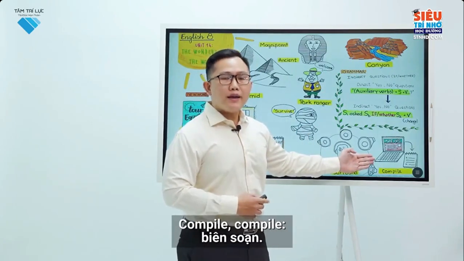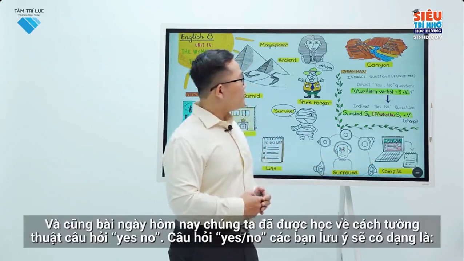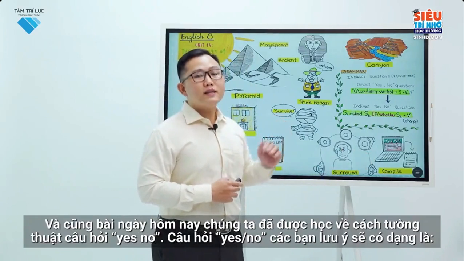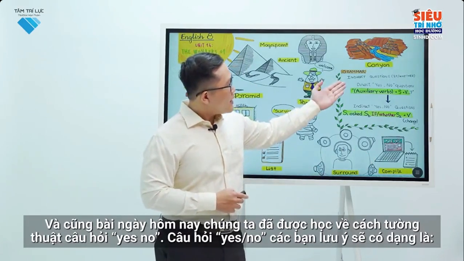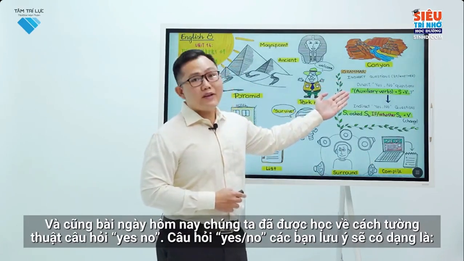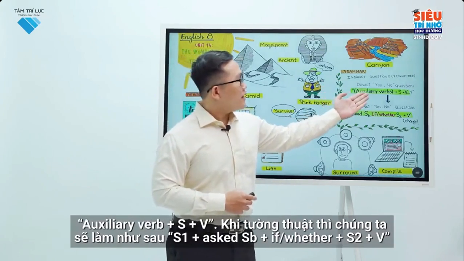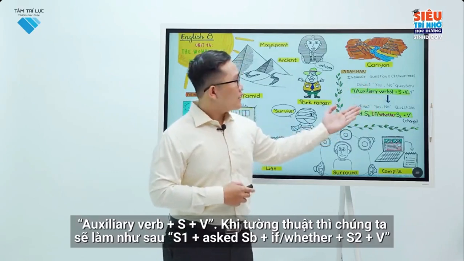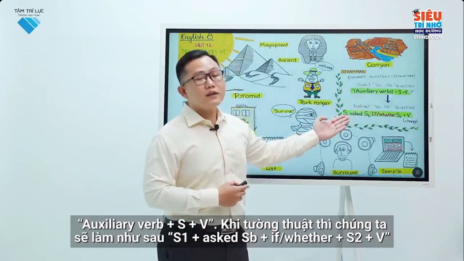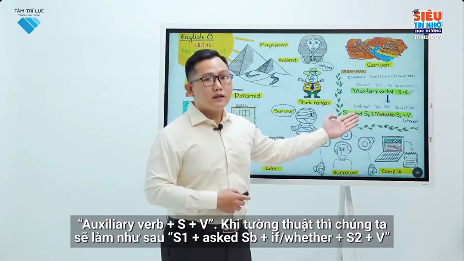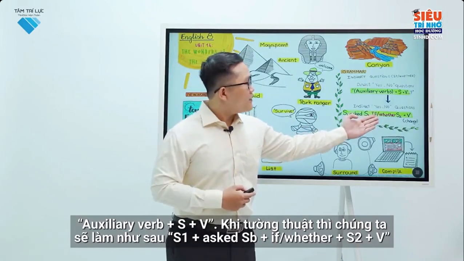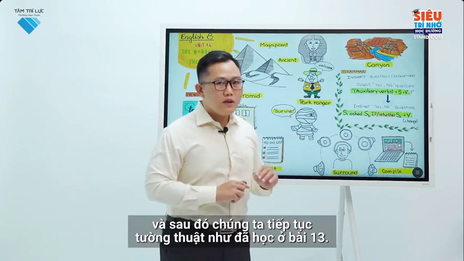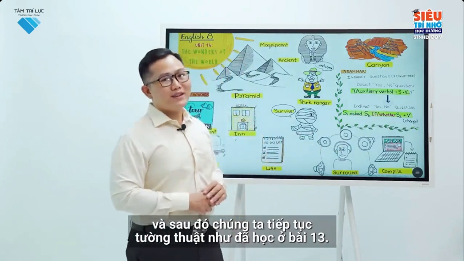Compile. And also in today's lesson, we have learned about how to report yes-no questions. Please note that a yes-no question will have the form auxiliary verb plus subject plus verb. When we report, it will be changed into subject plus asked somebody plus if whether plus subject plus verb. And then we continue to report as usual that we learned in Unit 13.